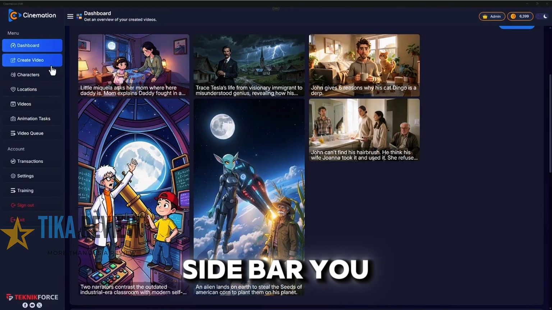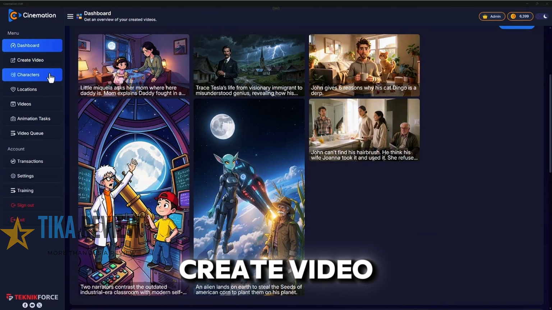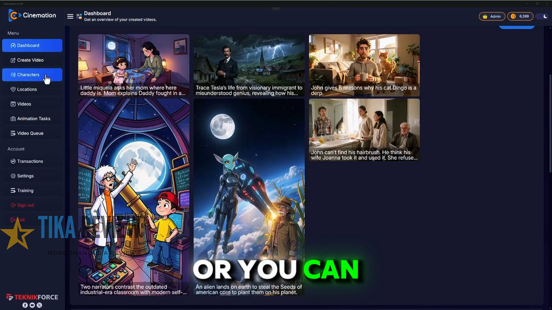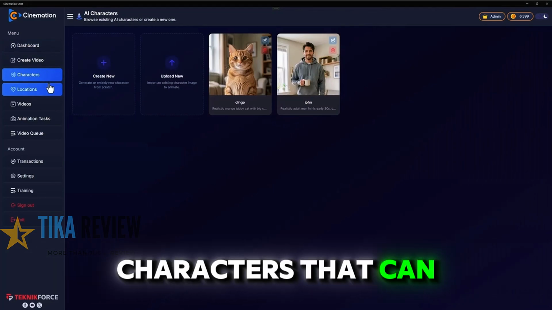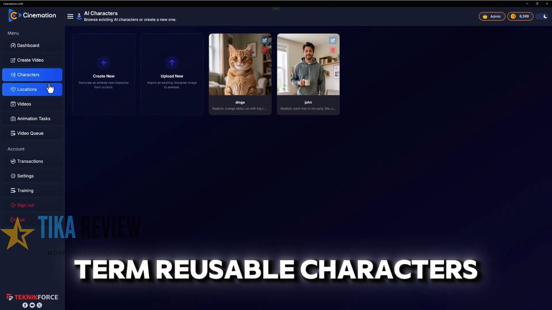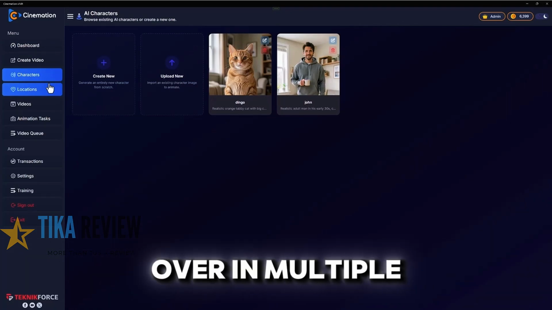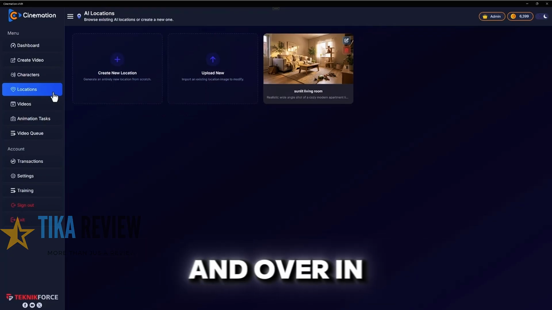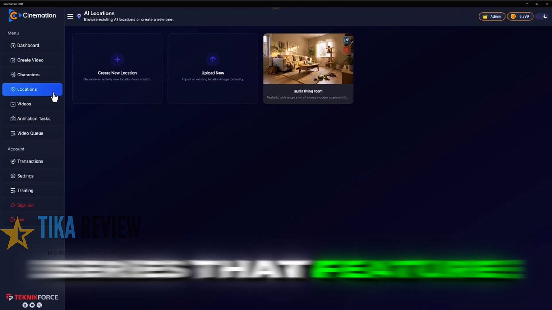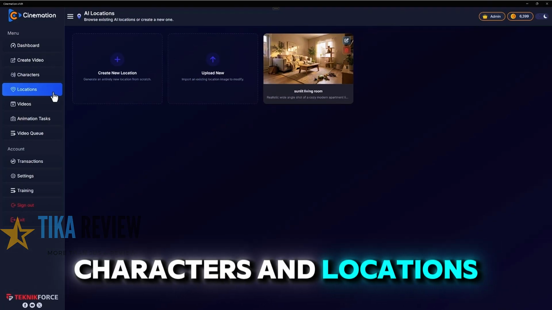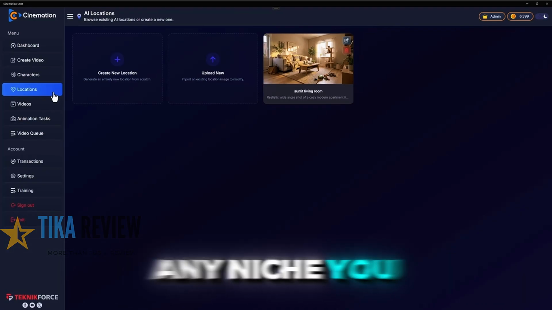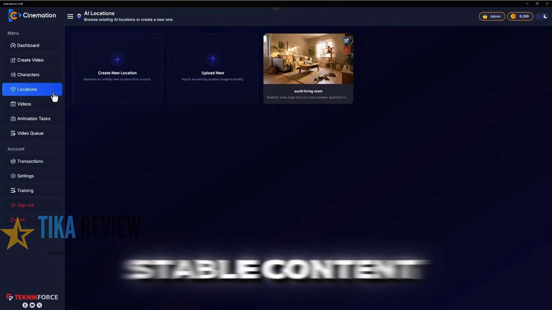Now on the left sidebar, you can see multiple options like create video, which of course is something that you would use to create a fresh video, or you can even create characters that can be long-term reusable characters. You can use them over and over in multiple videos. And locations, you can create a location and use it over and over in multiple videos. So you can actually create serials that feature your specific characters and locations. So you can absolutely dominate any niche you want with regularized and stable content.